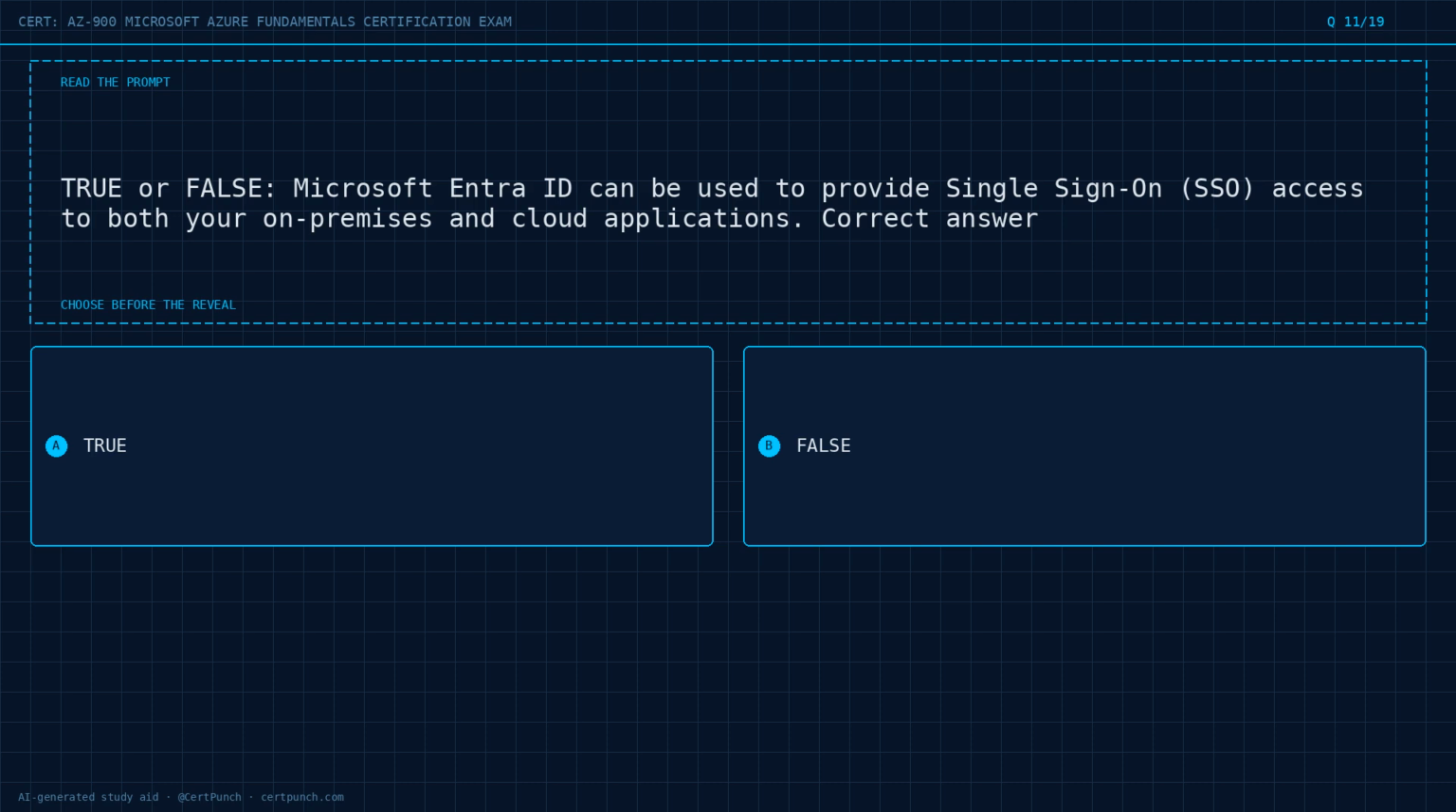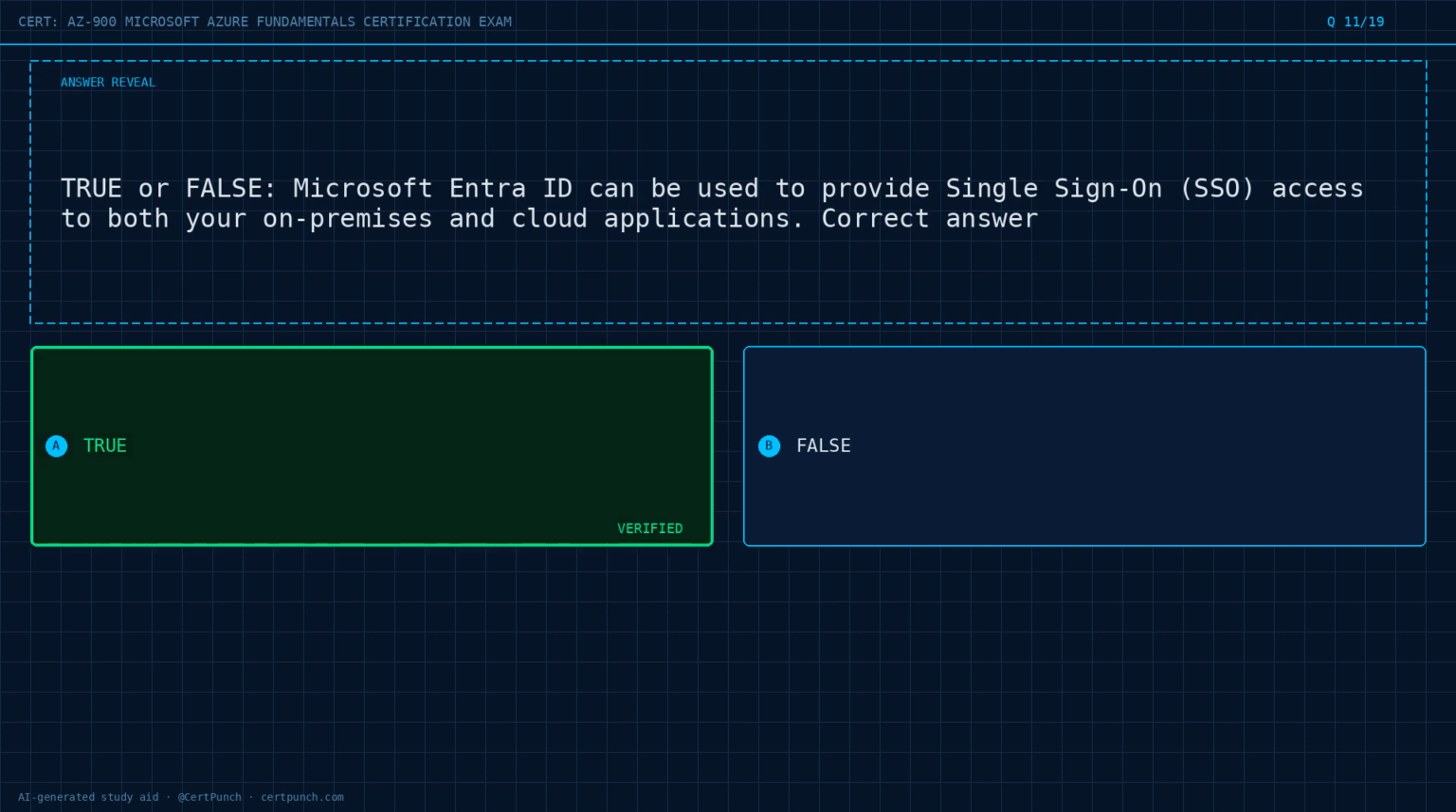Question 11 of 19. True or false? Microsoft Entra ID can be used to provide single sign-on, SSO, access to both your on-premises and cloud applications. Correct answer? Option A, true. Option B, false. Choose the best answer before the reveal. Commit to it now.